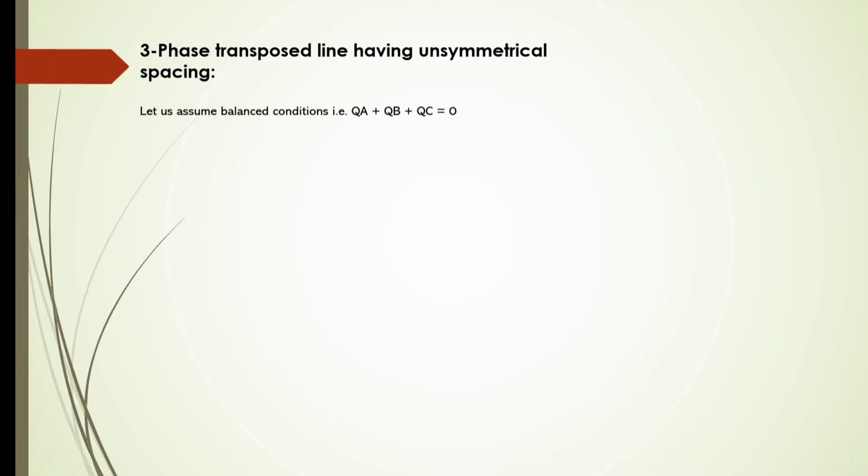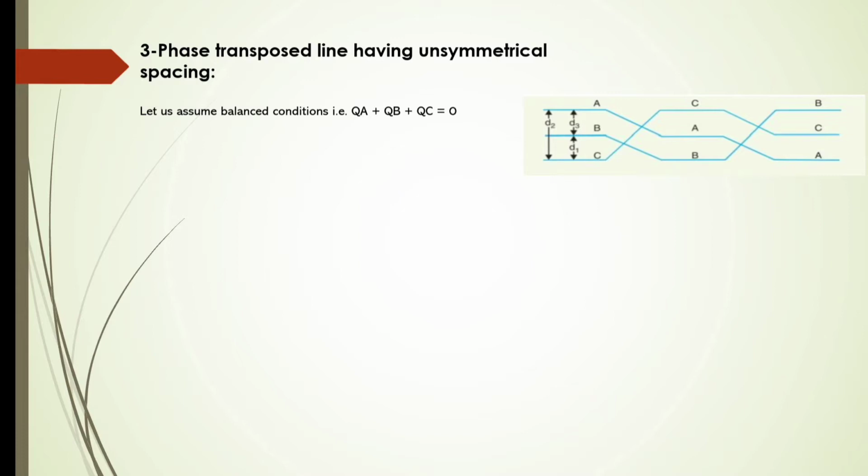First of all, we are considering three conductors, A, B and C. As the diagram shows, the distances between the conductors are D1, D2 and D3. We consider all three sections of the transposed line for phase A. Transposed means each conductor will occupy each and every position at least once.